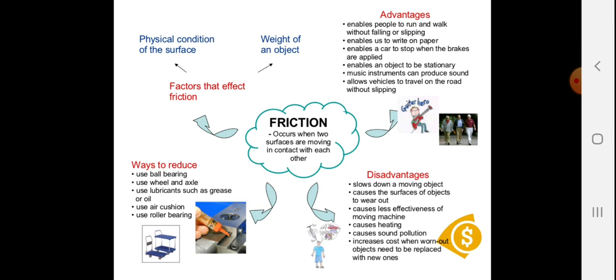Now, what is friction? It occurs when two surfaces are moving in contact with each other in the opposite direction. So the advantages are: it enables us to run and walk without falling or slipping, enables us to write on paper, enables a car to stop when the brake is applied, enables an object to be stationary, lets musical instruments produce sound, and allows vehicles to travel on the road without slipping.